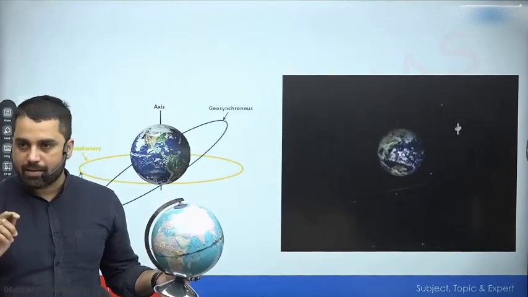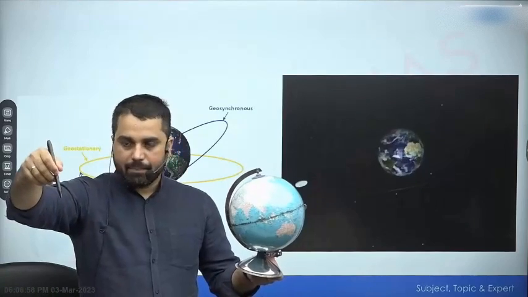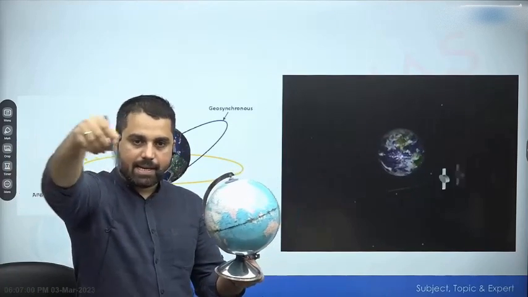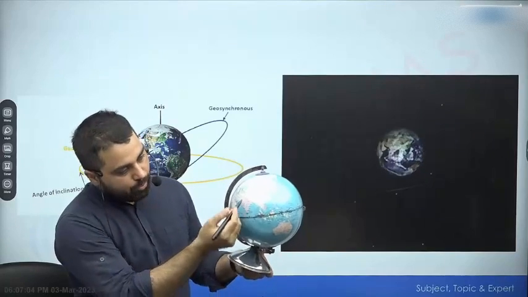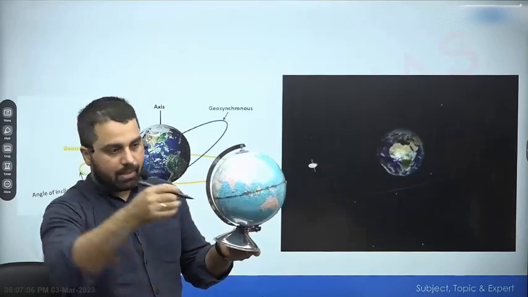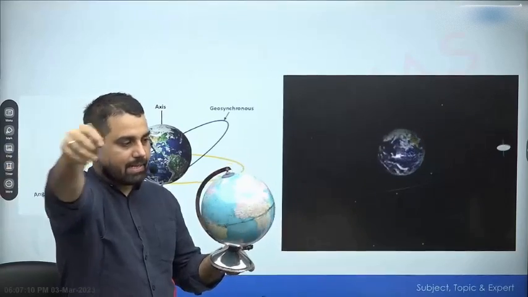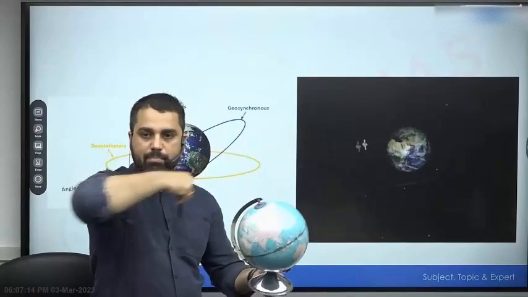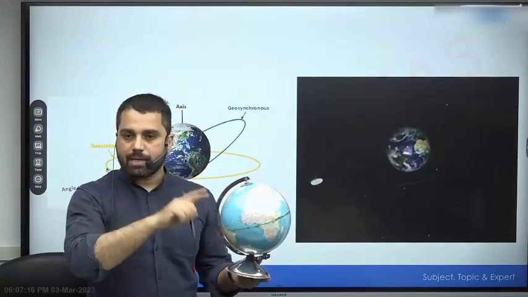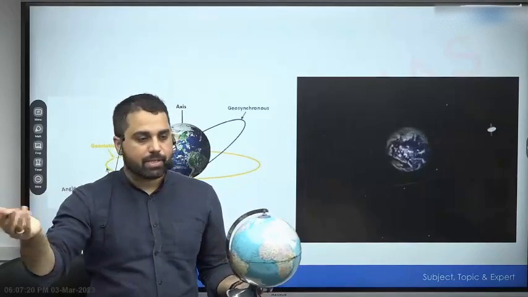one more characteristic and that is Earth's rotation. अब देखो अर्थ जो है रोटेट कर रहा है. If I synchronize the satellite's revolution with Earth's rotation, let's say for example imagine a point just below India on the equator, there is a satellite here at some height, and as Earth rotates and completes one rotation, the satellite also completes one revolution. So Earth rotates on its axis in about 24 hours, satellite also completes its one revolution in 24 hours.